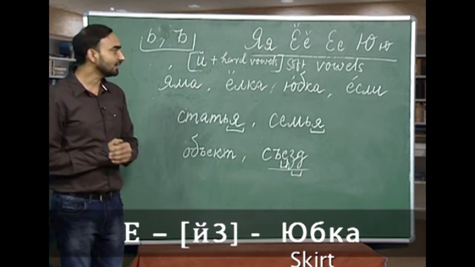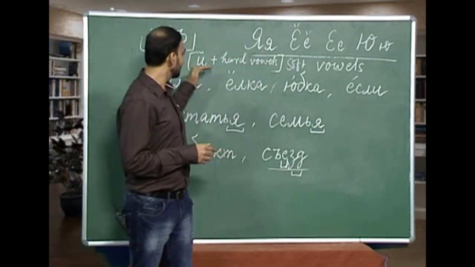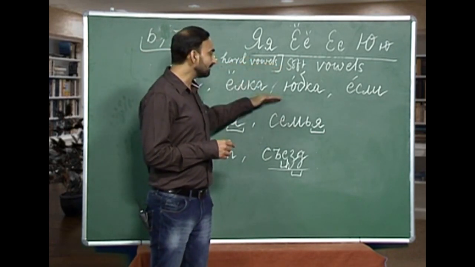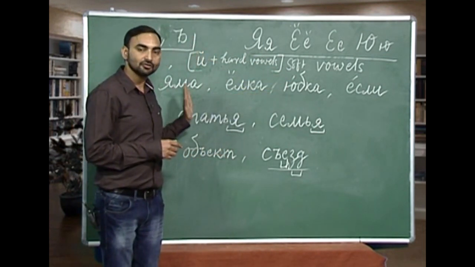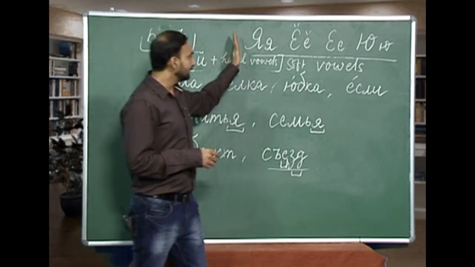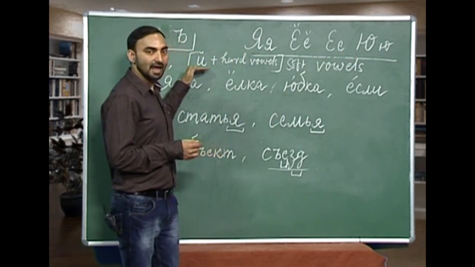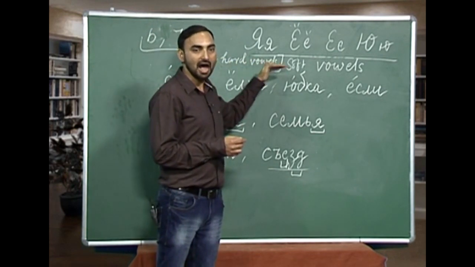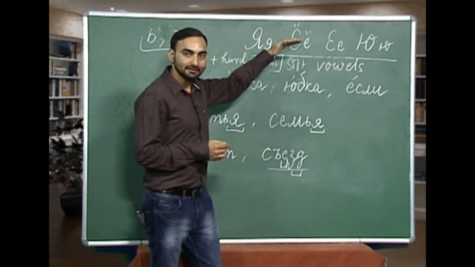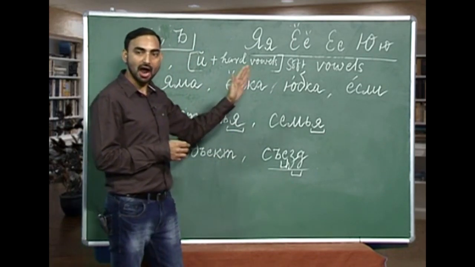So, let me tell you that all these soft vowels, they break up into two sounds, which is e kratke sound, e sound, and hard vowel sound whenever they come after either a soft sign or a hard sign. Let me repeat. These soft vowel sounds, they break up into two sounds, which is e, and hard vowel sound, which is a, o, a, and u, whenever these letters come after either a soft sign or a hard sign.